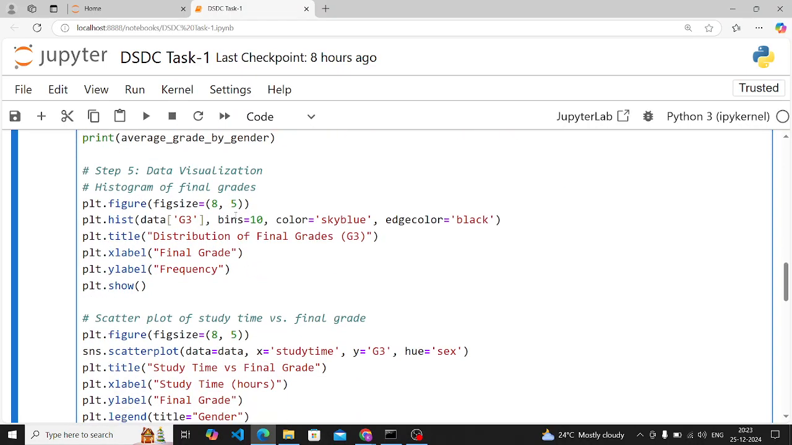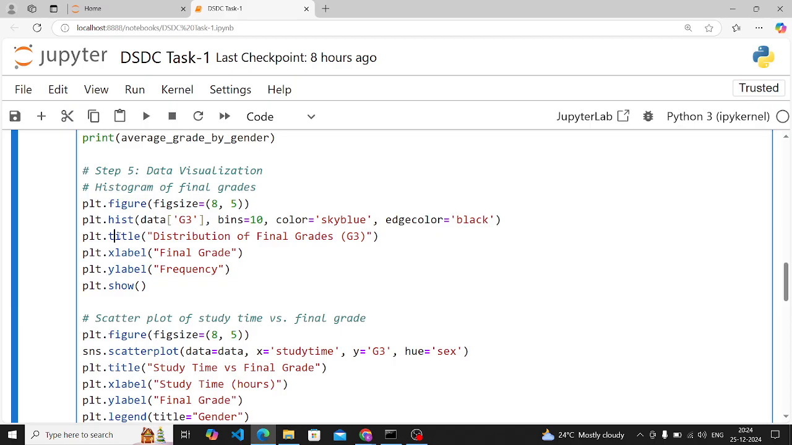Now comes the data visualization. You have to represent your data in visualization form. First, plot a histogram of final grades. We will use the plt.figure function to set the size of your figure, length and breadth. For the histogram you have to use the hist function. The data here is G3, because we have to plot a histogram of final grades. Bins is 30; bins are the intervals or ranges in the histogram. The color we have set for the histogram is sky blue, and the edge color is black.